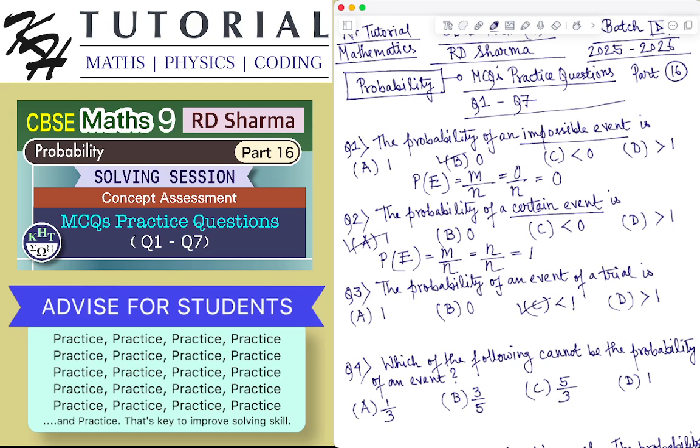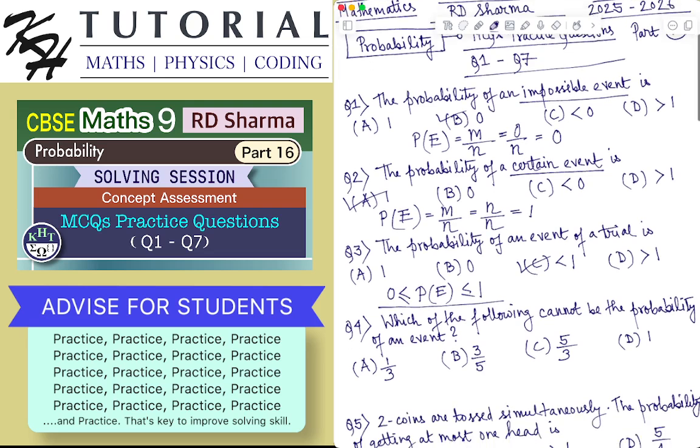For any event of a random experiment, always remember that the probability is always greater than or equal to 0, and it is less than or equal to 1. So of all these choices, you cannot for sure say that the probability will be 1. If it is 1, it will be a certain event, and if it is 0, it will be an impossible event. It cannot be greater than 1. So the only choice that satisfies this condition, that the probability of any event is greater than or equal to 0 and less than or equal to 1, is choice C.